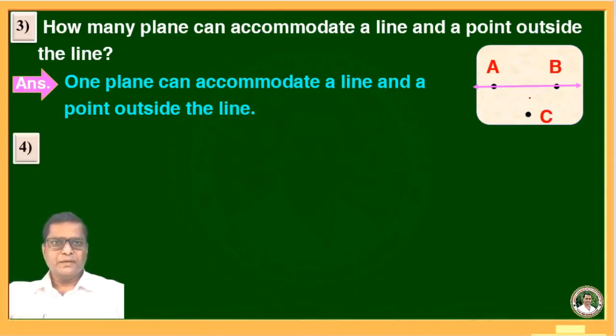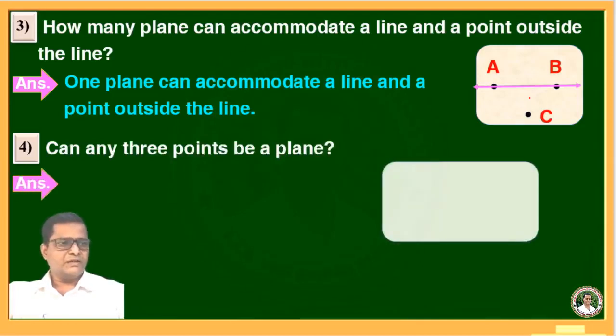Next question is, can any 3 points be a plane? First we will draw 3 points. Here 3 points are shown collinear. But if I take another, non-collinear points, here A, B and D are the non-collinear points. If we join these points, then a triangle is formed. If 3 points are collinear or non-collinear, these points can form a plane.